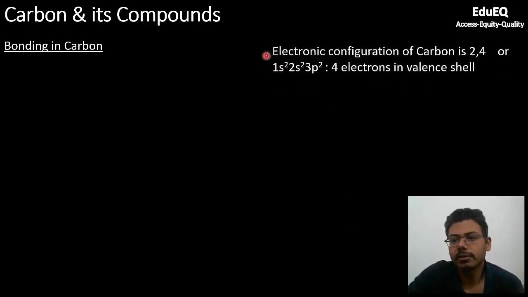The electronic configuration of carbon is 2, 4, so its outermost shell has 4 electrons. Or if you have studied our lectures in the past, you can also see the electronic configuration can be written like this. But that's okay.